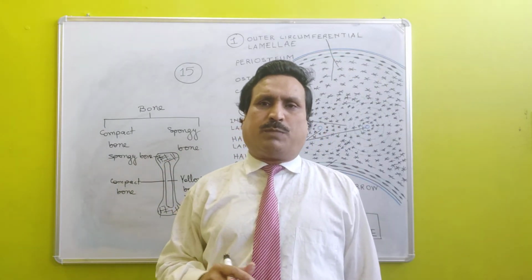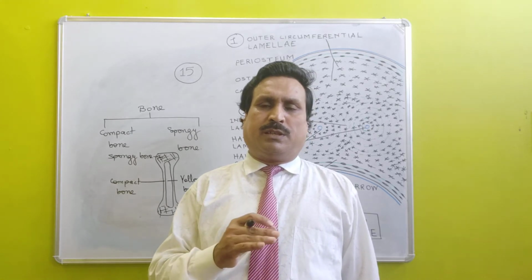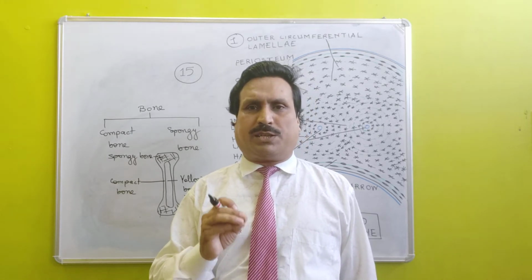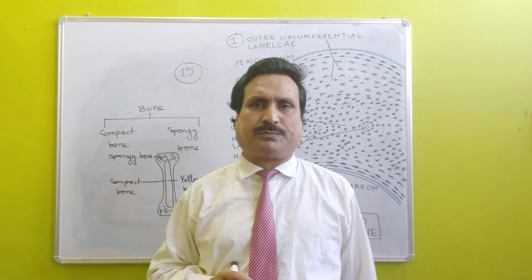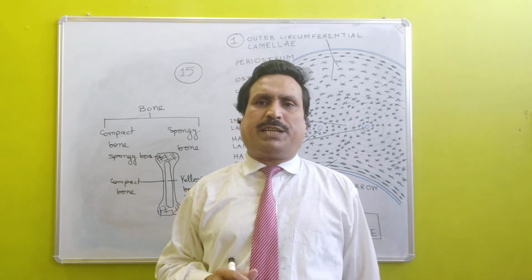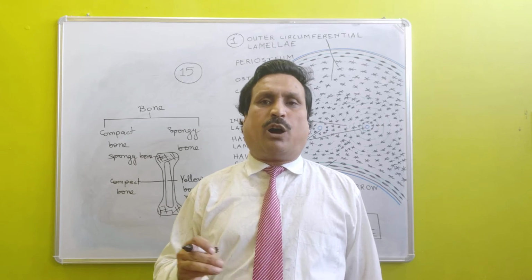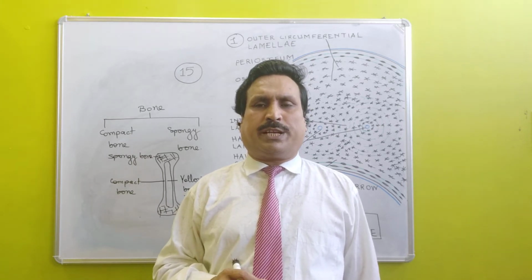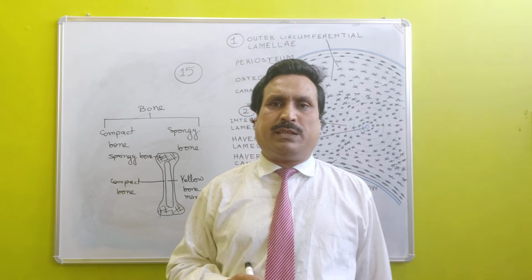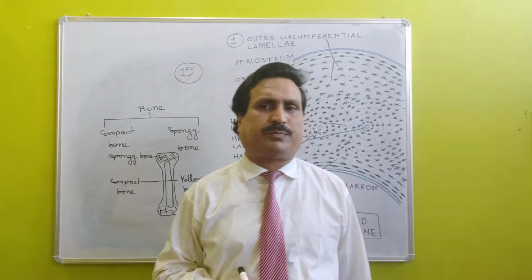Before birth, 100% of bone marrow is red bone marrow. But at the age of 5 years, in long bones, red bone marrow is replaced by yellow bone marrow.